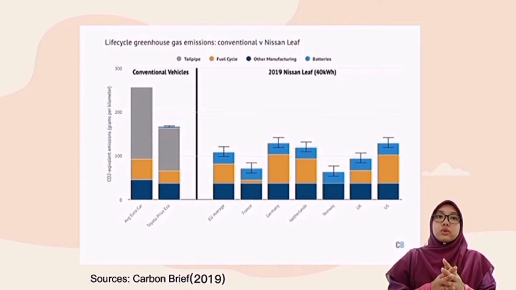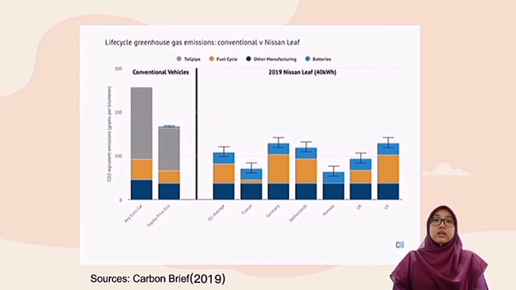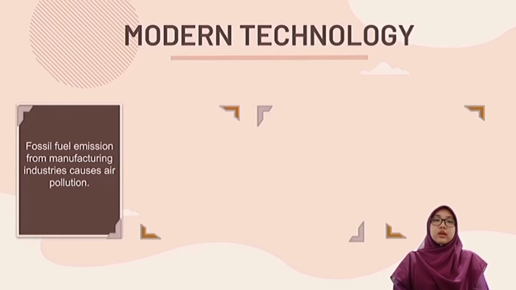This study shows that switching energy sources from gasoline to battery in vehicles is an effective way to reduce air pollution. Next, modern technology can help in improving air quality. A factory is the largest factor that contributes to air pollution. This is caused by the fossil fuel emissions of the factory to produce their goods.